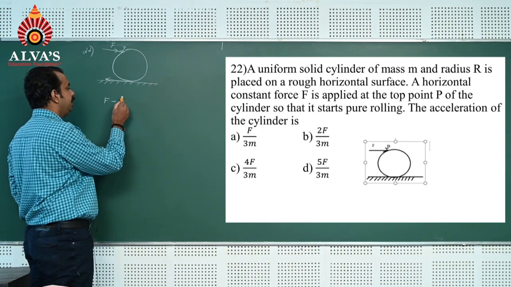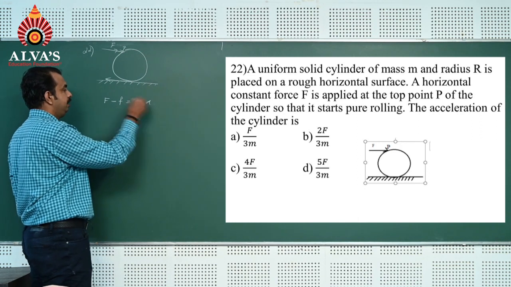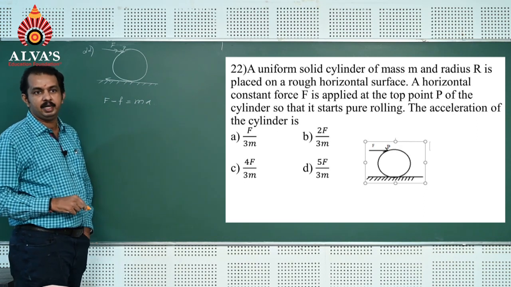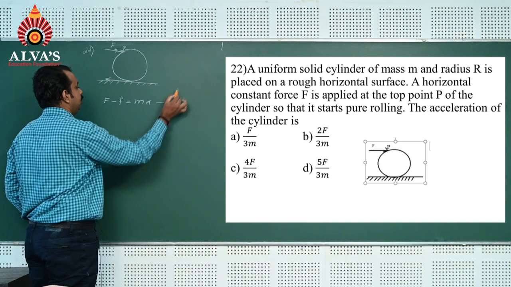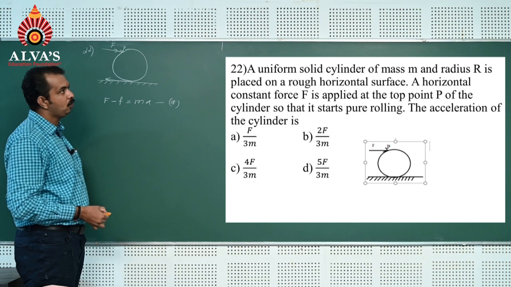So we can write F minus f is equal to m into a. This is equation number 1.